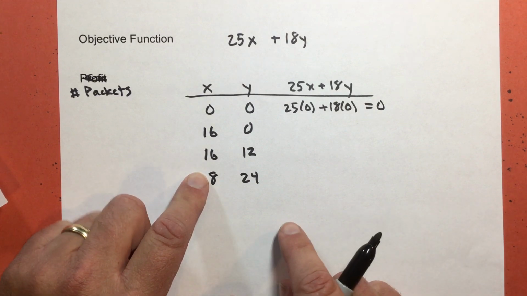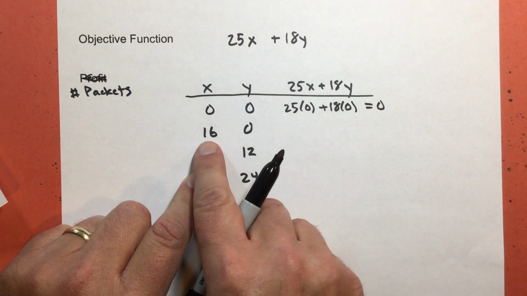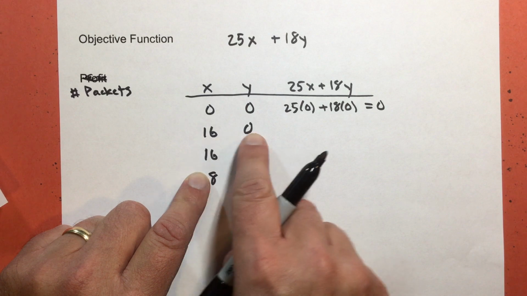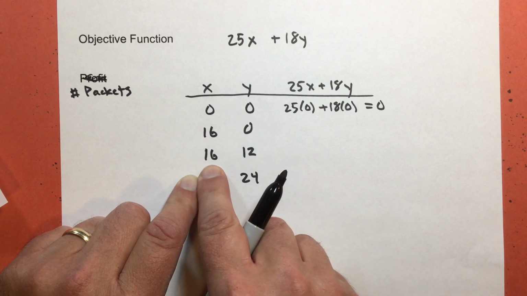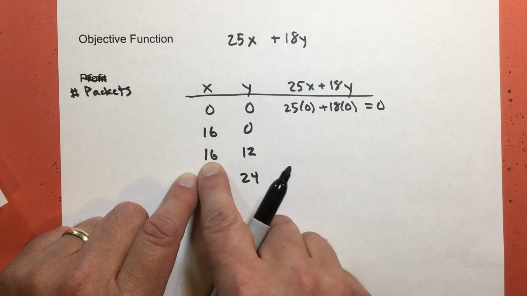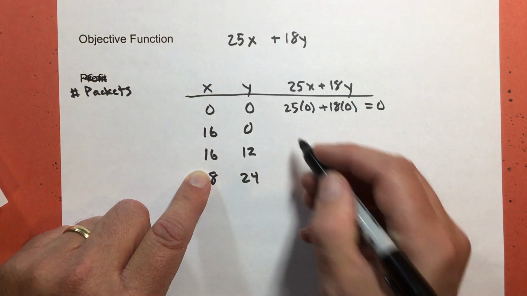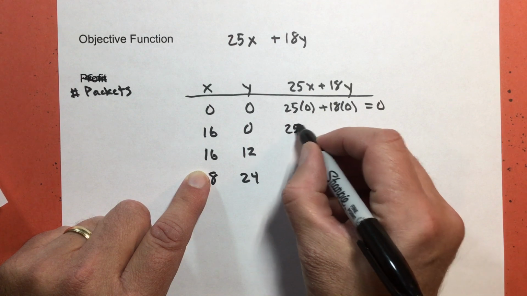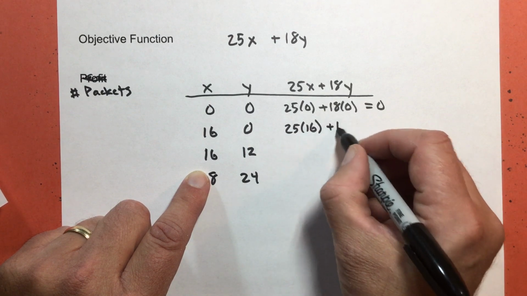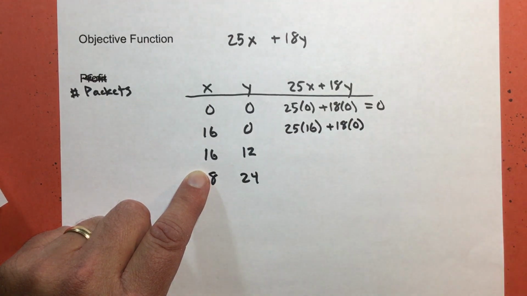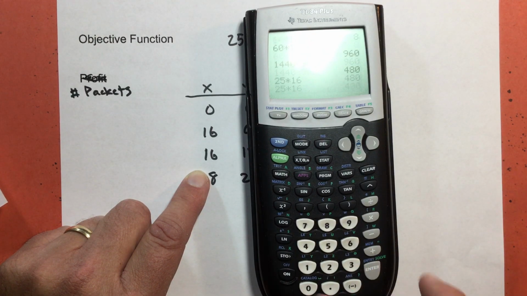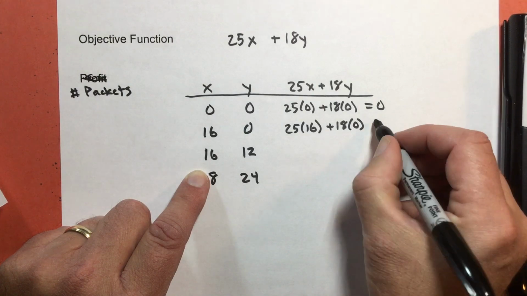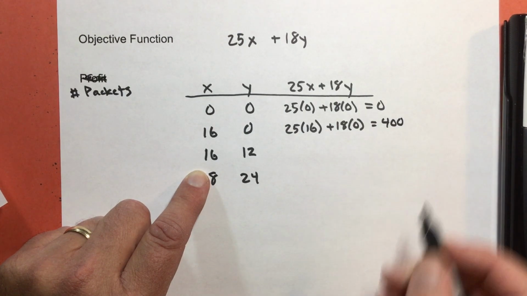It also seems kind of obvious that if I can hire all 16 skilled workers but no students, I'm going to get more packets if I can hire all 16 and hire 12 students. Because again, this will be under budget. But let's figure out what that is. That's 25 times 16 plus 18 times 0. 25 times 16 equals 400, plus 0 is going to be 400. So you're going to get 400 packets.